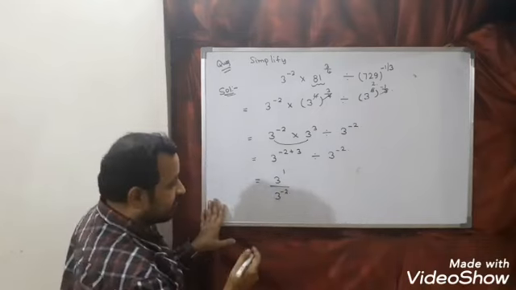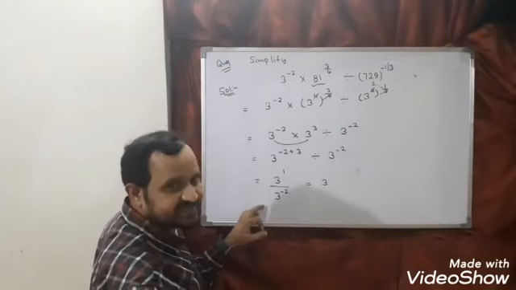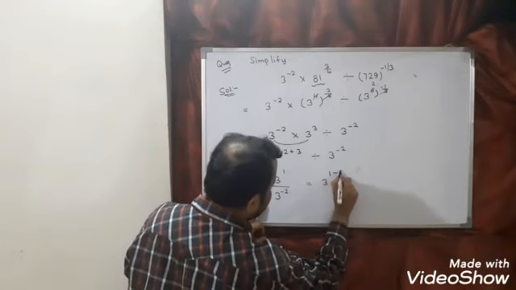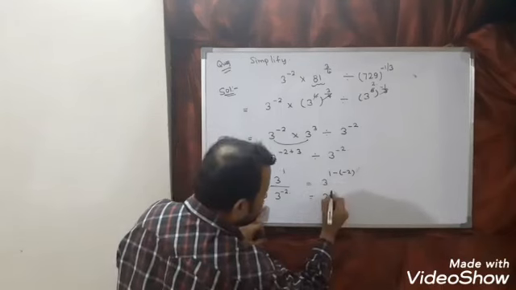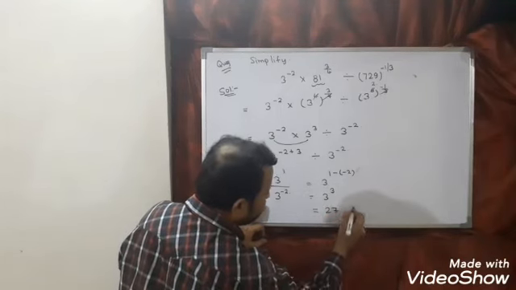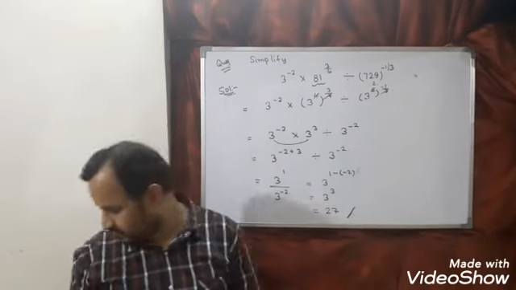So make use of the law of indices. The base is the same, powers will get subtracted: 1 minus of minus 2. So the answer is 3 power 3, and the answer of this question is 27. So this is the required solution.